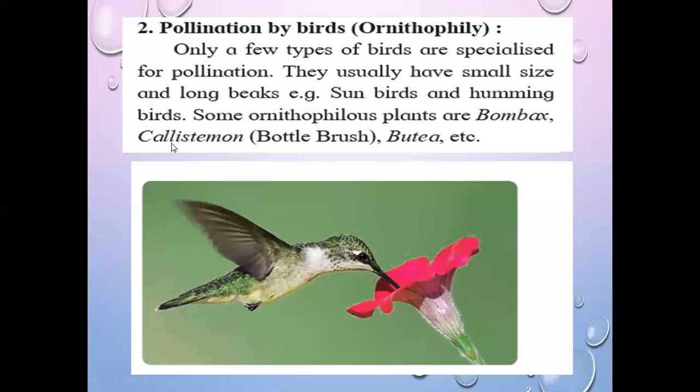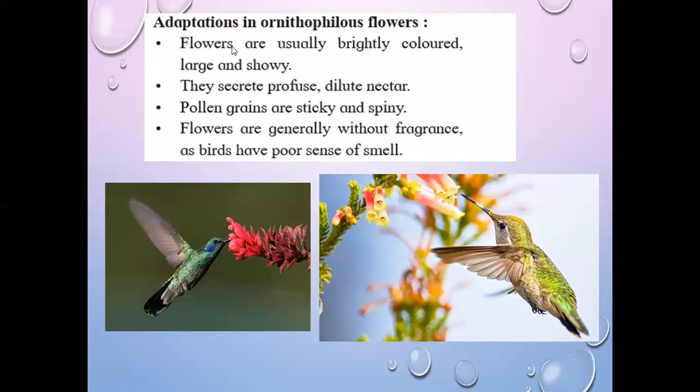bamboo, then Callistemon, that is bottle brush, or Butea. Next, adaptations in ornithophilous flowers. What is the difference between other flowers and ornithophilous flowers? How are they adapted? First, flowers are usually brightly colored, large and showy, means they are dark in color and attractive.